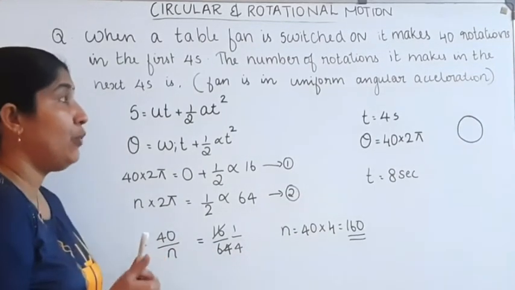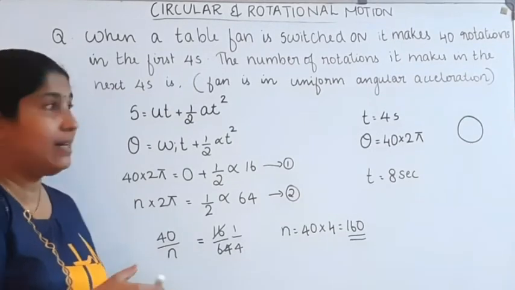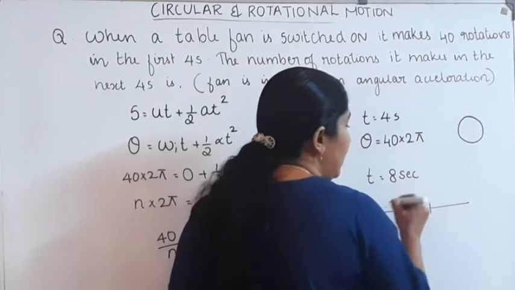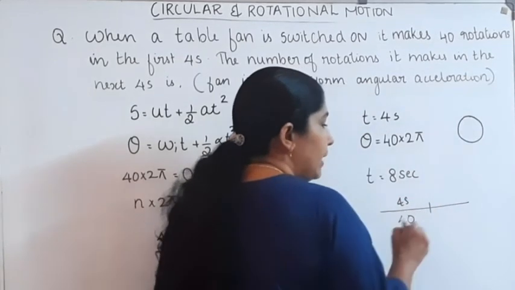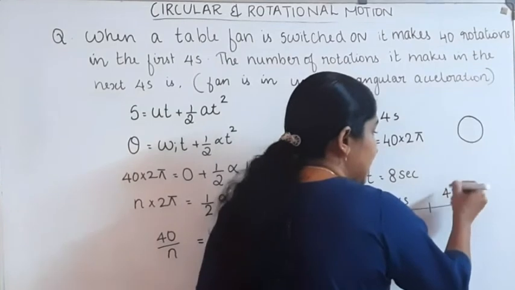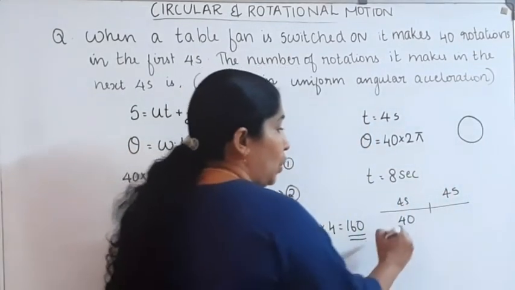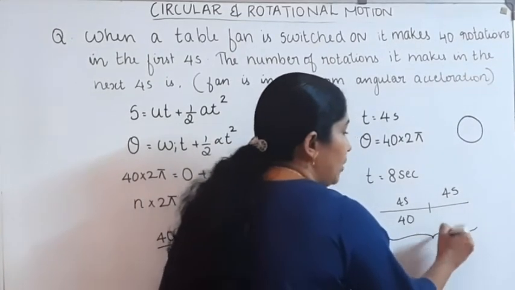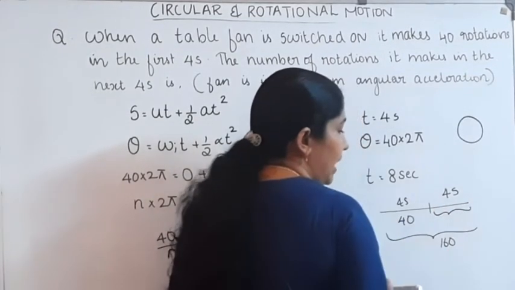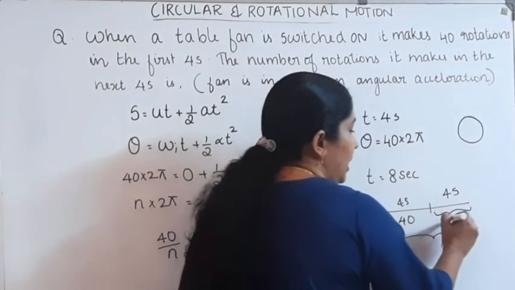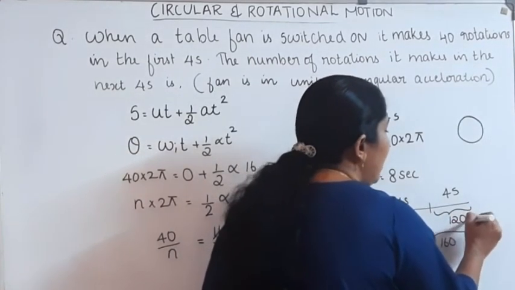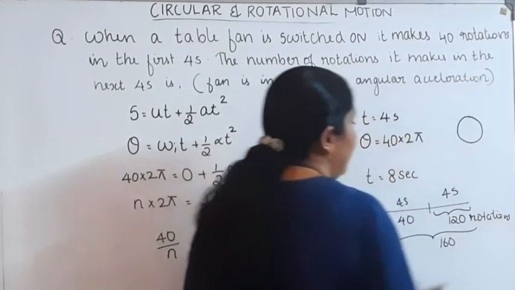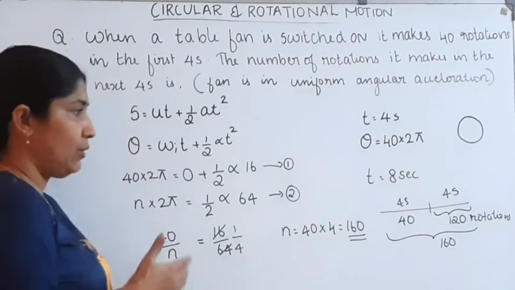Then what about the number of rotations in the next 4 seconds? In the first 4 seconds, the number of rotations is equal to 40. The total rotation we found is 160. Then the number of rotations in the next 4 seconds is 160 minus 40, that is equal to 120. 120 rotations are made by that fan in the next 4 seconds.